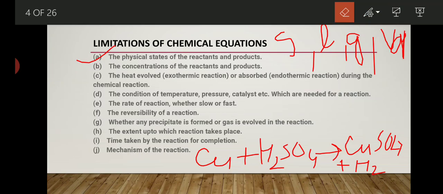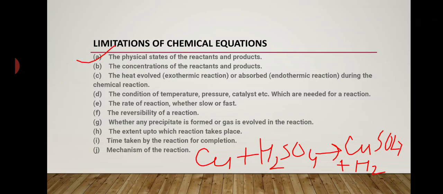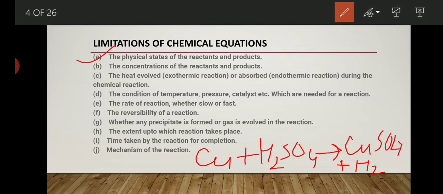Now the next point is the concentration of reactant and product, means we are not able to see the concentration of reactant and product, whether it is present in a concentrated form or diluted form. If it is a liquid, we are not able to identify whether that liquid is present in concentrated or diluted form. See this reaction. A simple reaction is written, but nothing is mentioned about which one is solid and which one is liquid. So how are we able to find out the concentration of reactant and product?